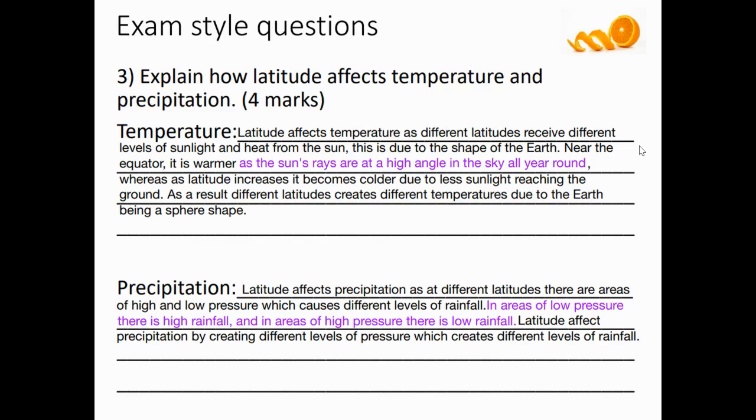Latitude affects precipitation as at different latitudes there are areas of high and low pressure, which causes different levels of rainfall. In areas of low pressure, there is high rainfall, and in areas of high pressure, there is low rainfall. Latitude affects precipitation by creating different levels of pressure, which creates different levels of rainfall. This answer would very easily get 4 marks. In fact, I could say this answer would even be able to write less and still get 4 marks.